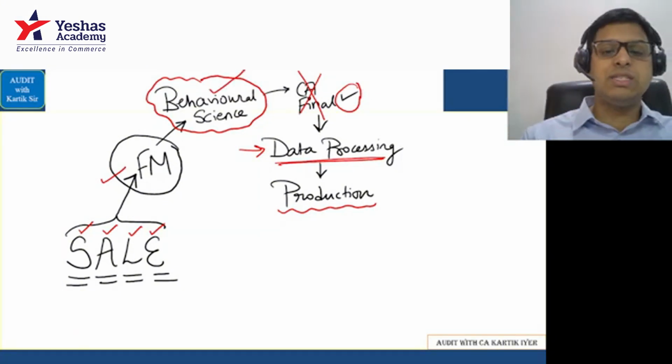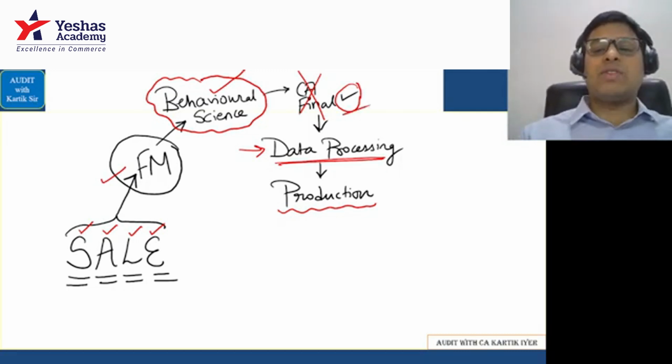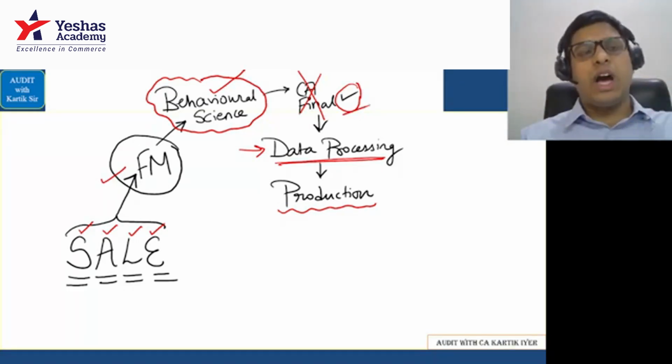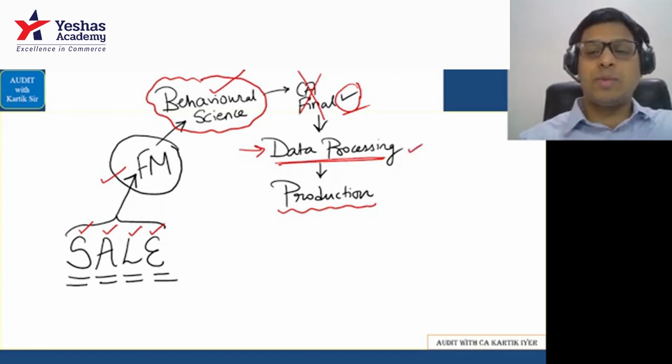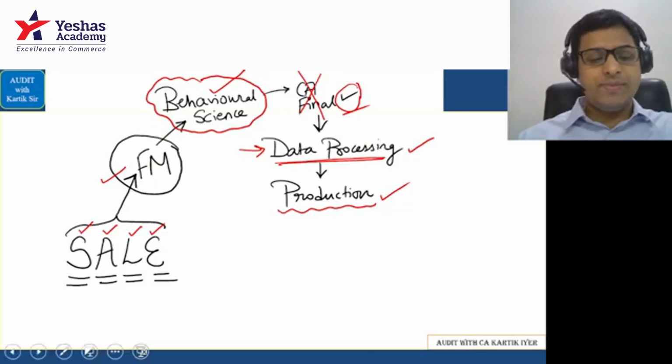That's called behavioral science. Then after that, suppose you clear your CA final. After that, you are appointed in a company that does the job of data processing, and finally you join a job where the company is involved in production. Okay, so like that you can easily remember the points. Let's go further.